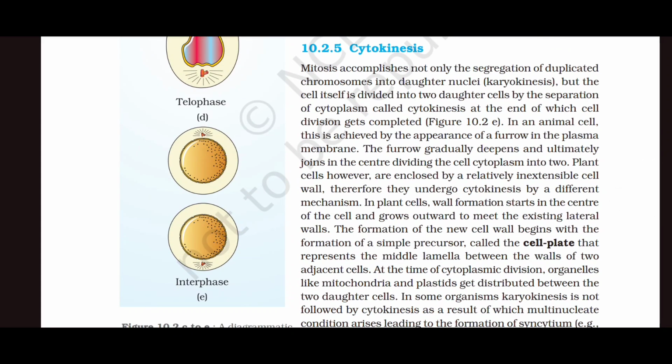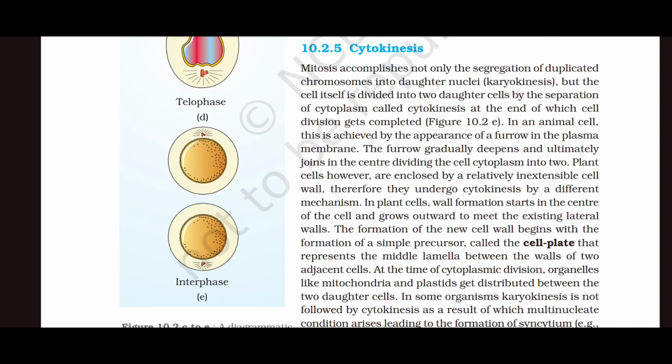Cytokinesis. Mitosis accomplishes not only the segregation of duplicated chromosomes into daughter nuclei, but the cell itself divides into two daughter cells by the separation of cytoplasm called cytokinesis, at the end of which cell division gets completed. In an animal cell, this is achieved by the appearance of a furrow in the plasma membrane. The furrow gradually deepens and ultimately joins in the center, dividing the cell cytoplasm into two.